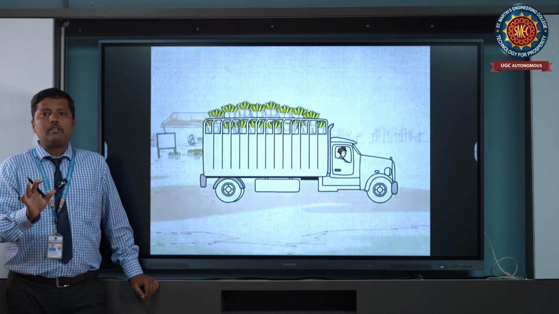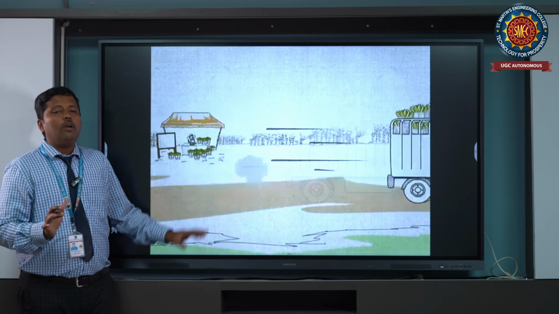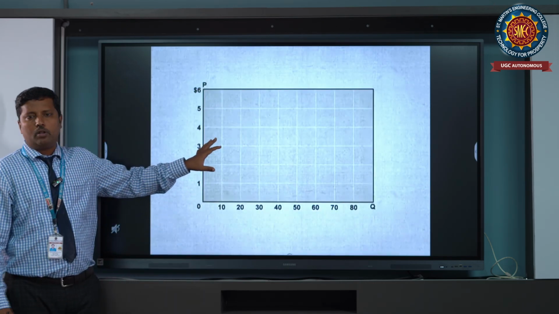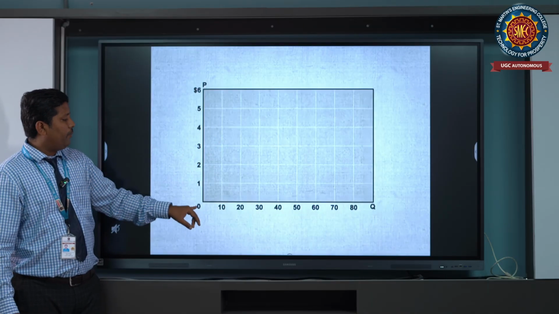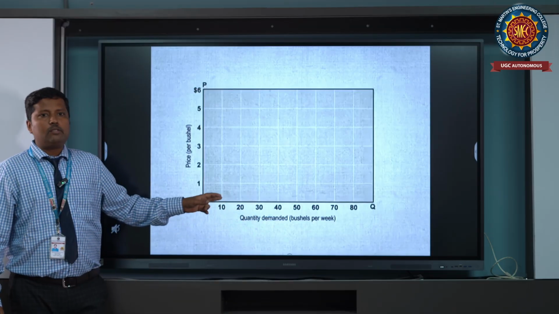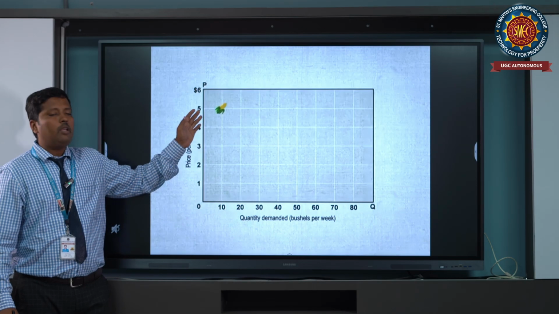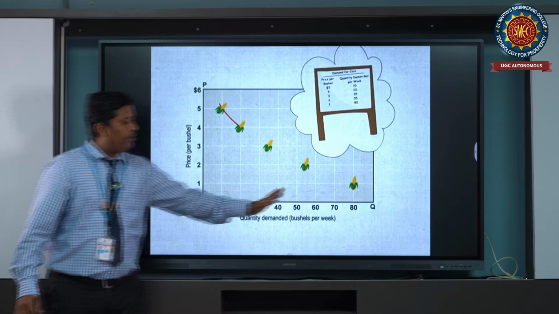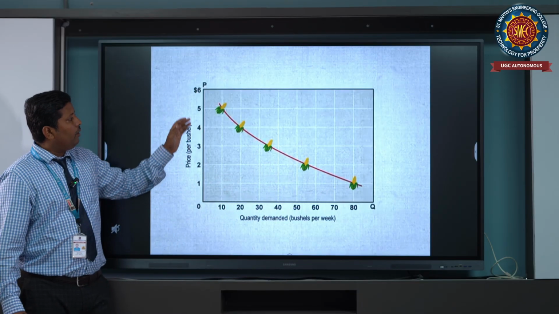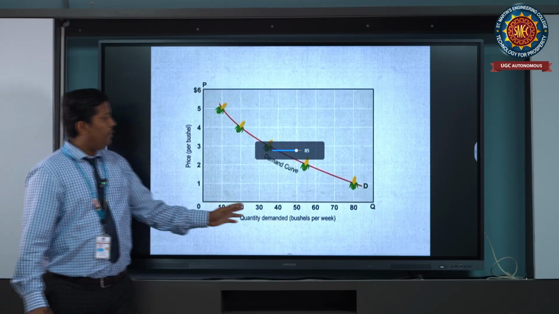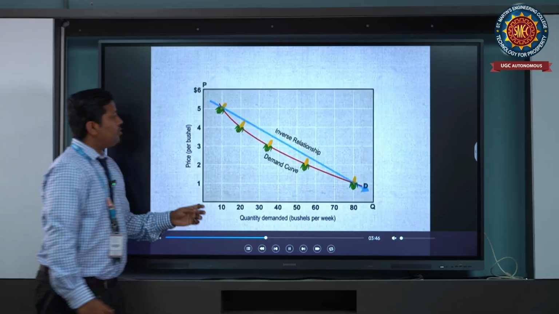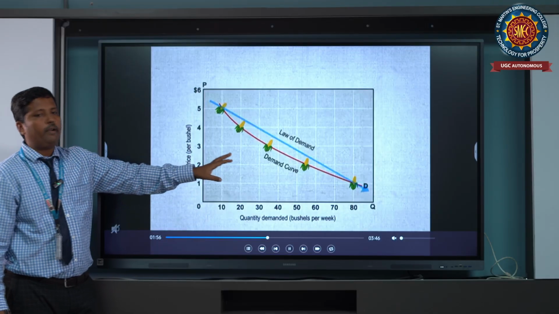So that is a major concept which we are understanding. These are all the concepts. There is also a graphical presentation, as per the prices and as per the demand. When the price decreases, demand is going to increase. In a similar way, when the price increases, demand will decrease. So that is called the inverse demand curve.